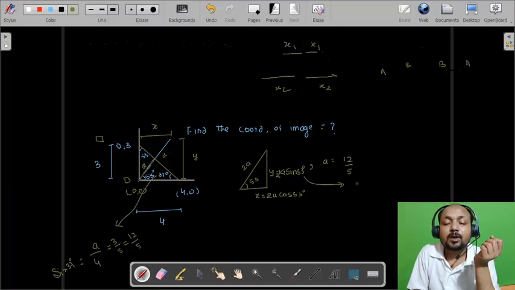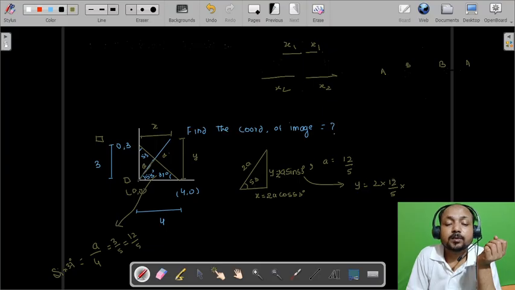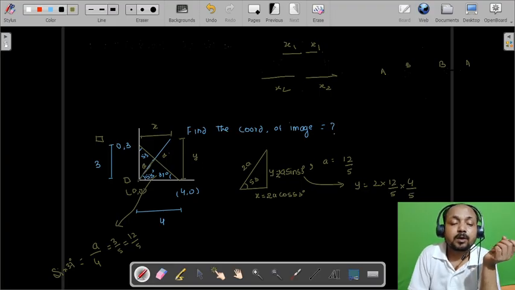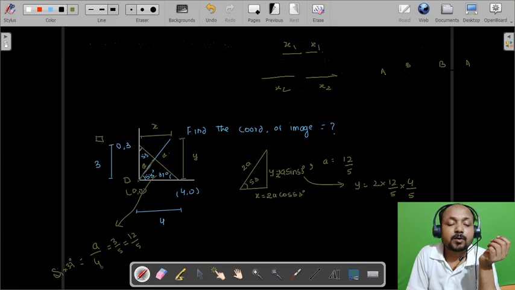So y is equal to 2a sine 53 degree, which is 2 into 12 by 5 into sine 53, 4 by 5. 2a is equal to 24 by 5.